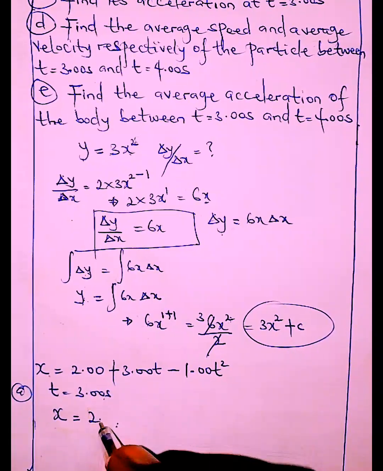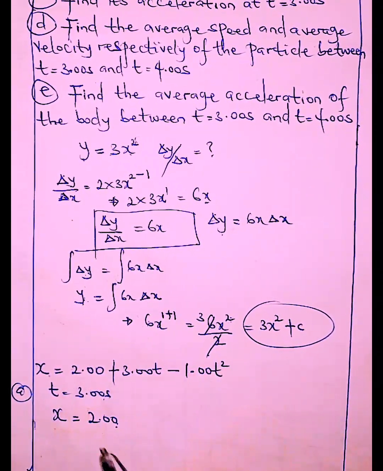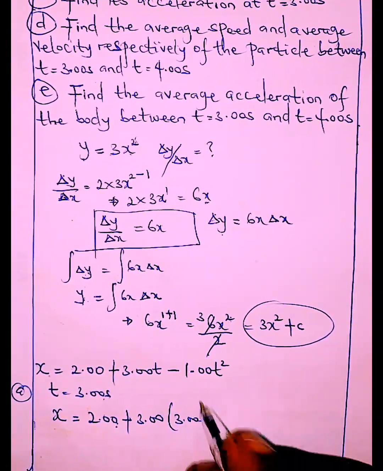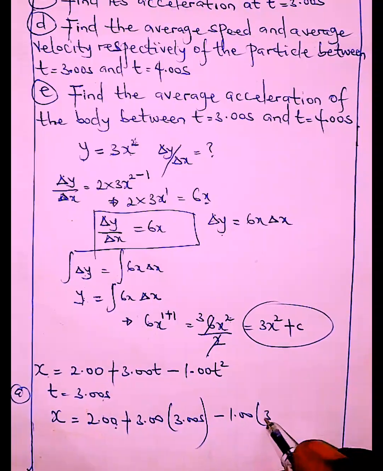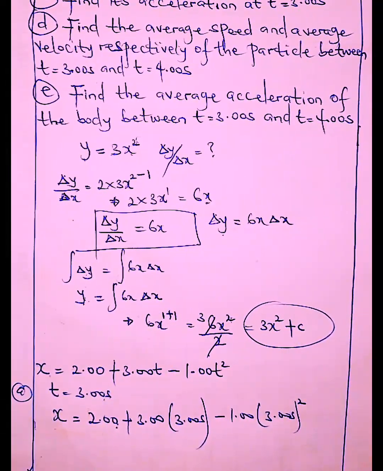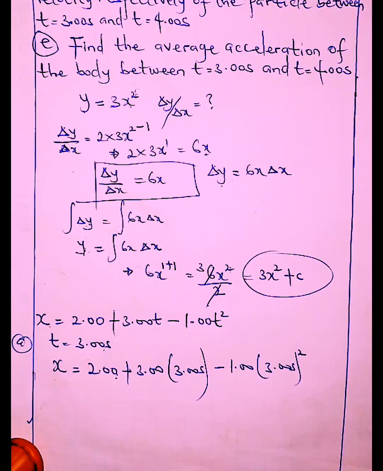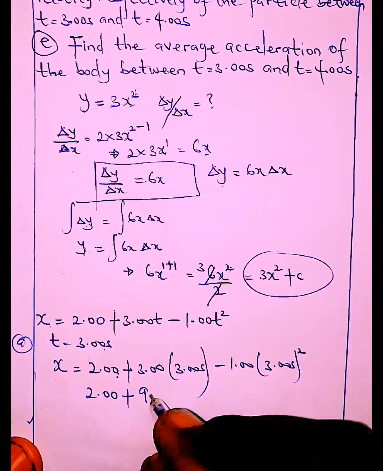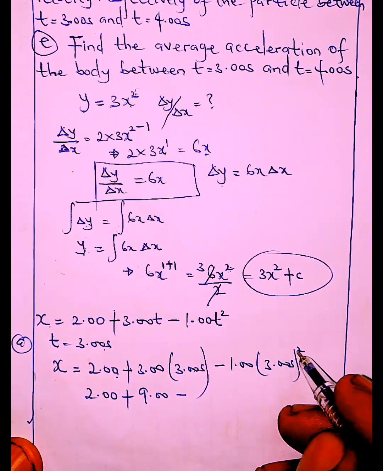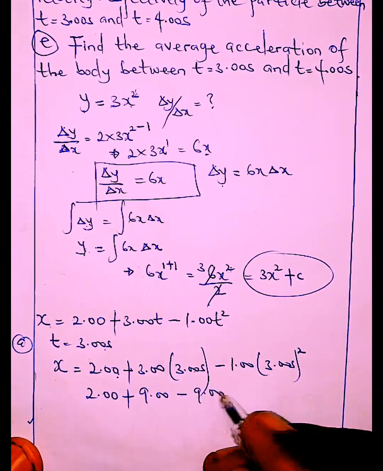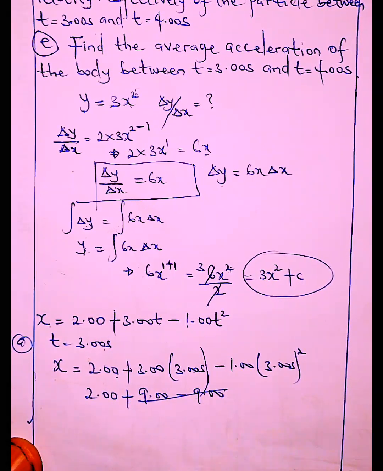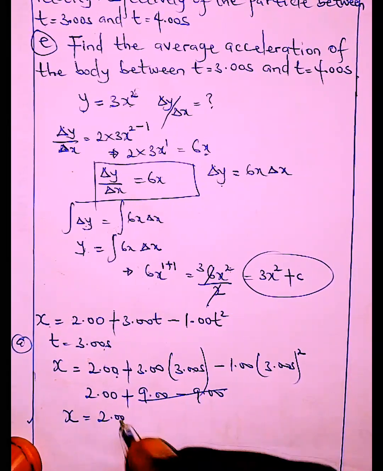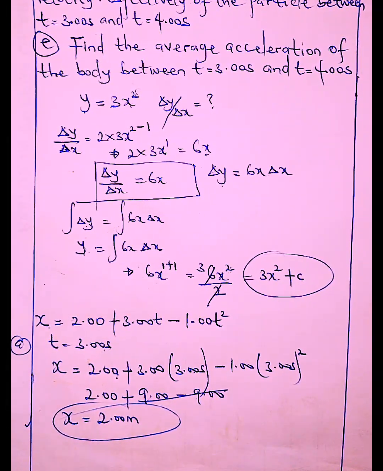That will be s equals 2.00 plus 3.00 times time, and we just substitute t equals 3 seconds into what we have here. Time is 3.00 seconds. Then minus 1.00 times 3.00 seconds raised to the power of 2. So we're almost there. It's very simple. So what do we have? That's 2.00 plus 3 times 3 is 9.00. Then minus, 3 raised to the power 2 is 9, and 9 times 1 is 9.00. So we can take this out, and the displacement or the distance is simply 2 meters. As simple as ABC.